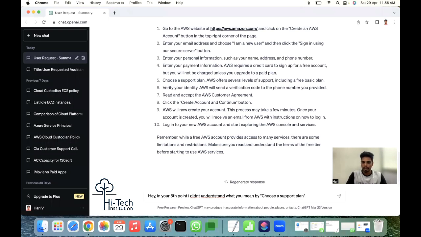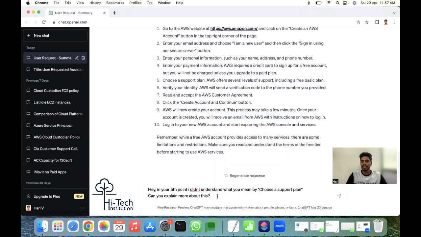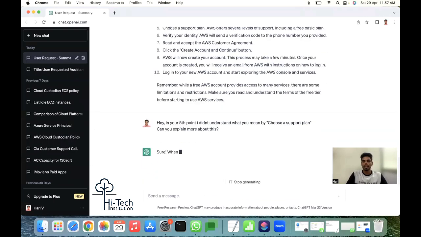Can you explain more about it?" Even if you have minor spelling mistakes, it can understand by default. You don't have to correct it or be that accurate.